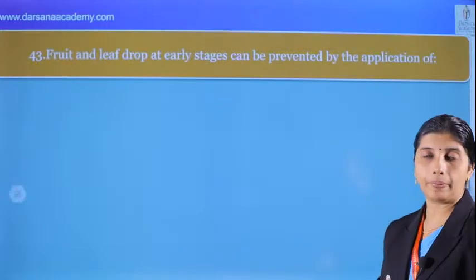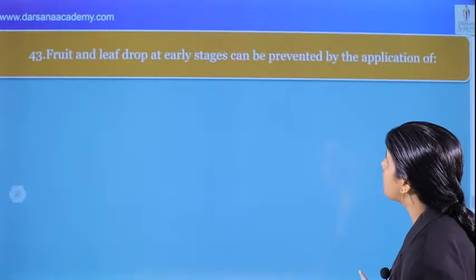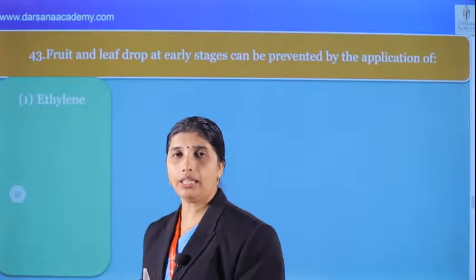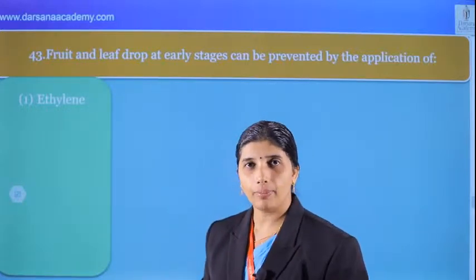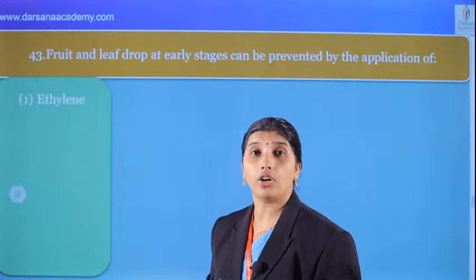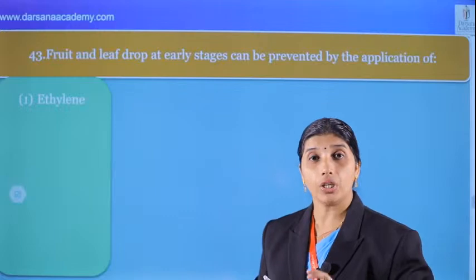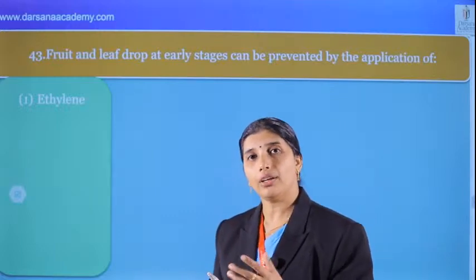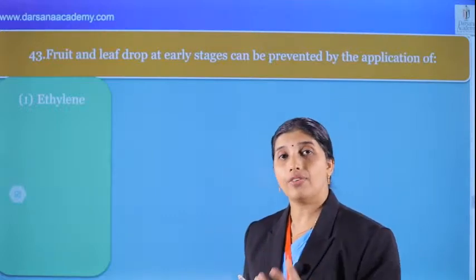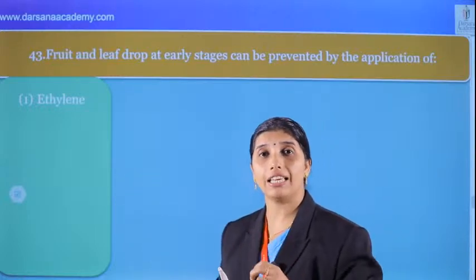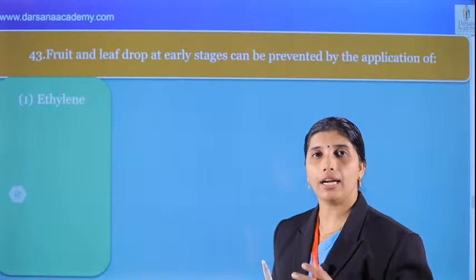Next, what is the question? Fruit and leaf drop at an early stage can be prevented by the application of, we can see, ethylene. What about ethylene? Ethylene causes root hair formation, petiole elongation, node elongation in deep water rice plants, flowering in pineapple, synchronized fruit set in pineapple and mango, flowering in mango, and female flowers in cucumber. That is the function of ethylene. The artificial ethylene available in the market is ethephon, used for thinning of cotton, walnut, cherry.